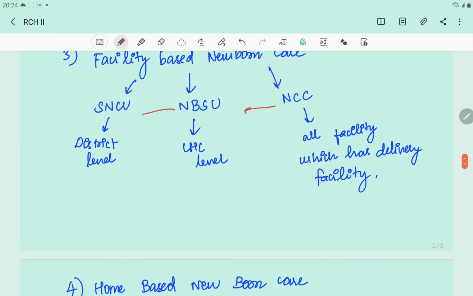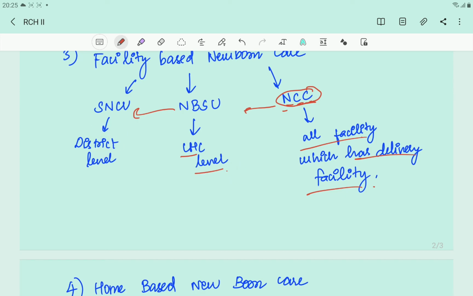So because lower to higher level, this is newborn care corner, okay. And this will be present at all facility which has delivery facility, okay. And then the next one is newborn stabilization unit, which will be at the CHC level. And then the one which is present at district level is special newborn care unit.